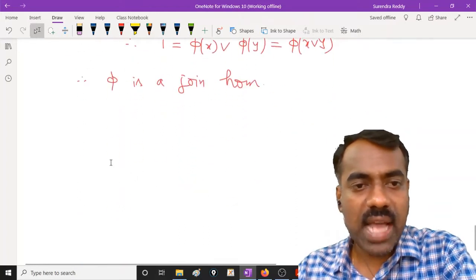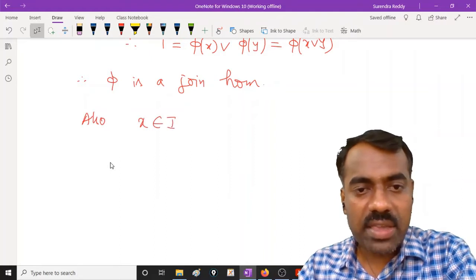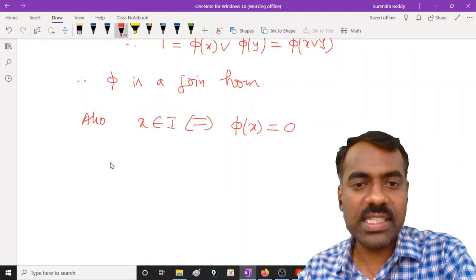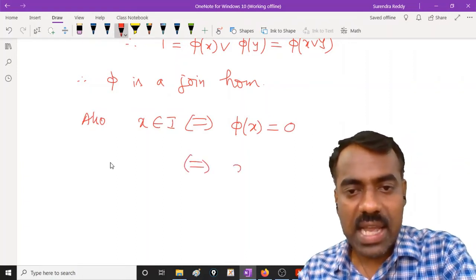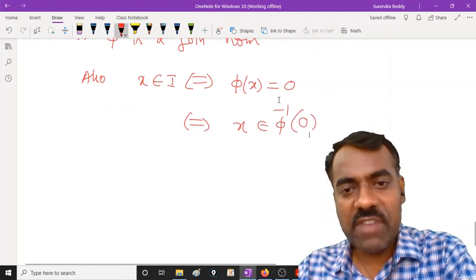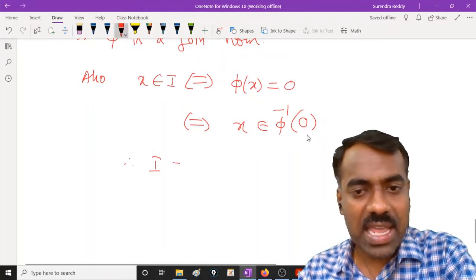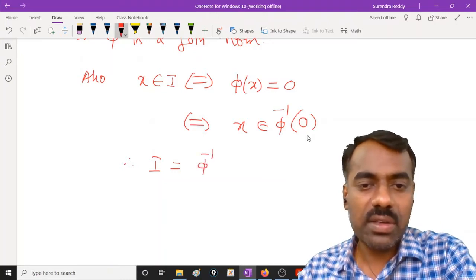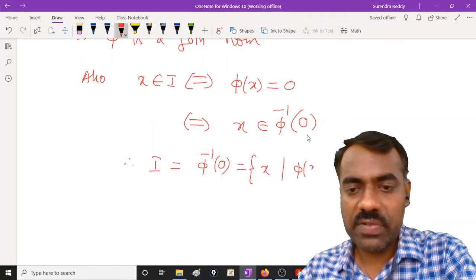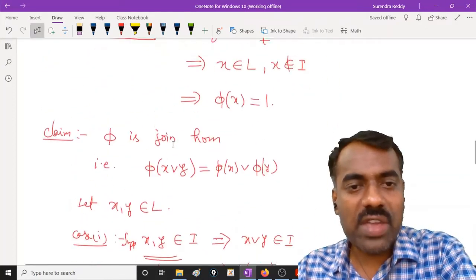So x is in I. Also, x is in I if and only if, by definition, phi of x is 0. Is this clear? This is the same as saying that x belongs to phi inverse of 0. Are you following? When phi of x is 0, it is the same as saying that x is in phi inverse of 0. So therefore I is nothing but phi inverse of 0. It is the same as the set of x such that phi of x is equal to 0. That proved the first point, one way, right?